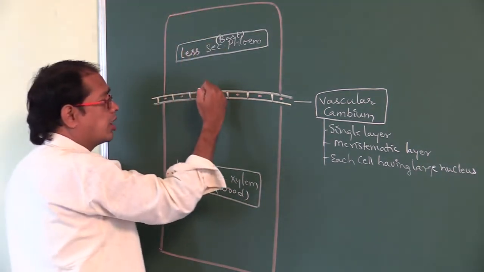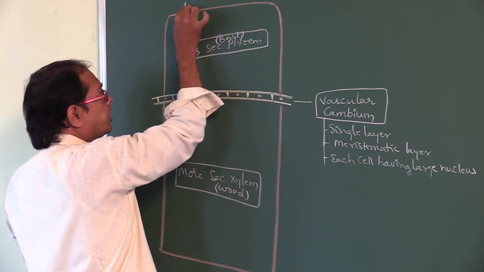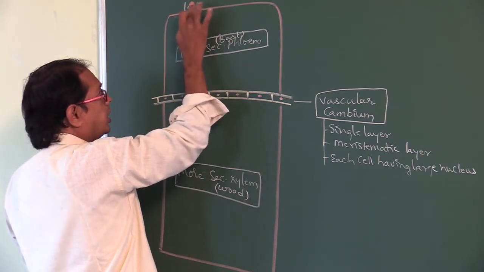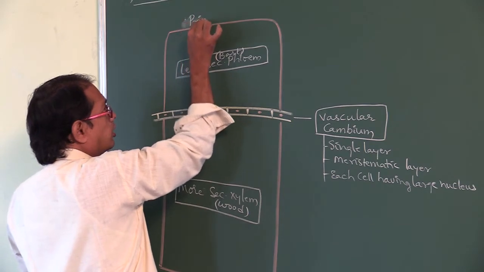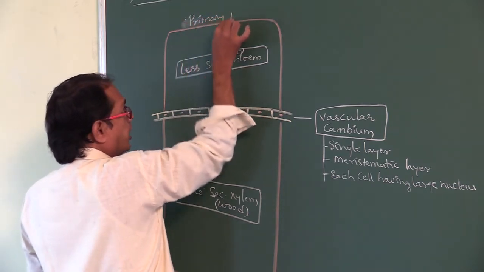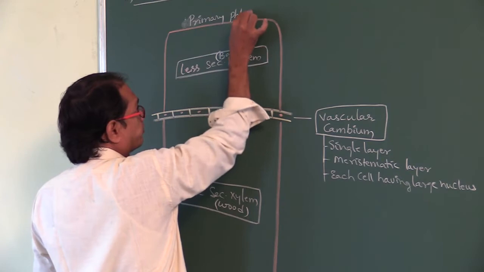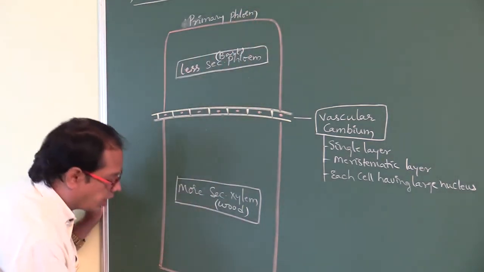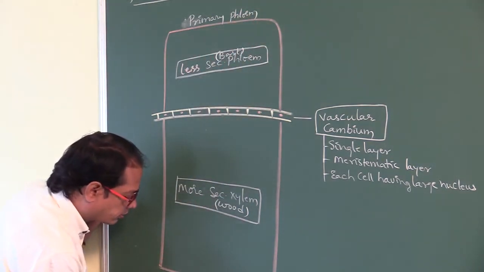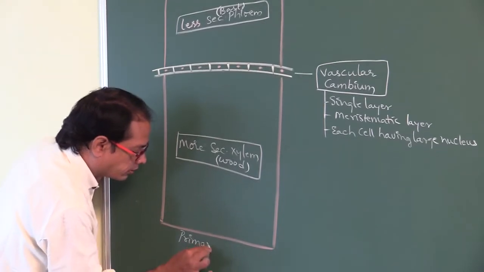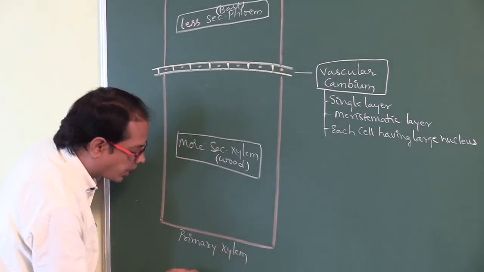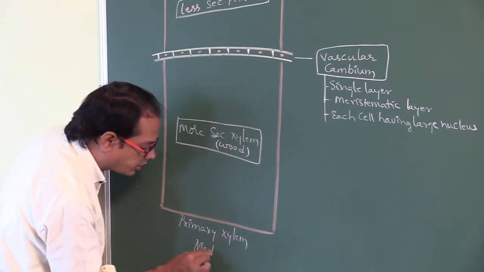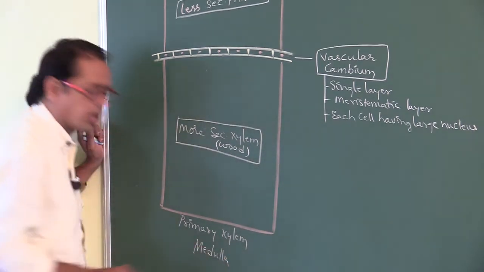Above here, which type of tissue is present? This is the so-called primary phloem, and here it is the so-called primary xylem. Below the primary xylem, which tissue is present? Medulla.